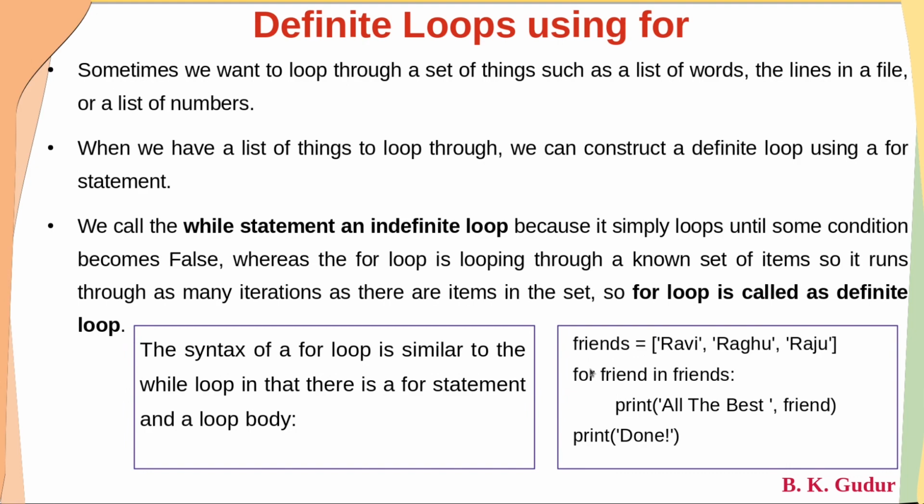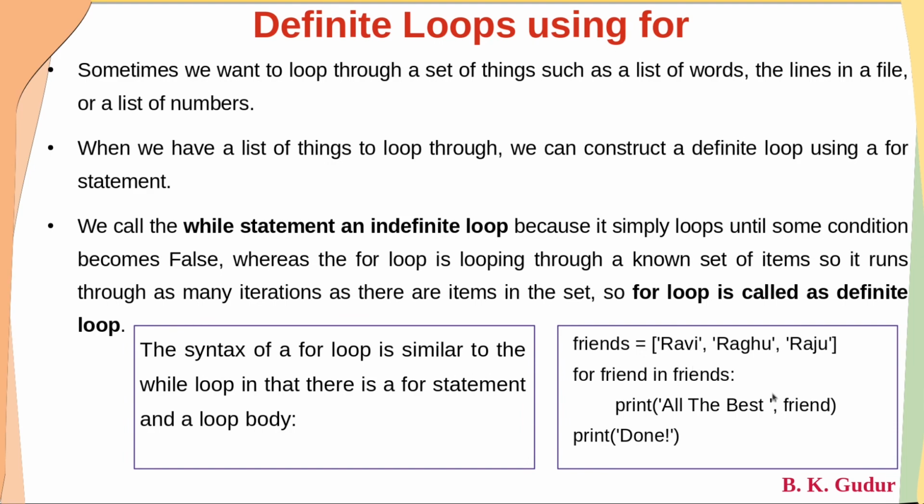Now the syntax of the for loop is: for friend in friends, print "all the best", friend. If you see this code, dear students, here for and in are keywords, which are reserved words in Python, and friend and friends are variables.